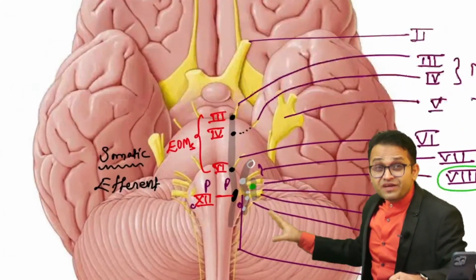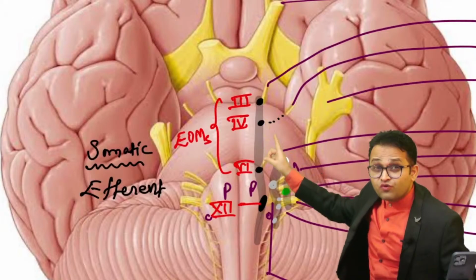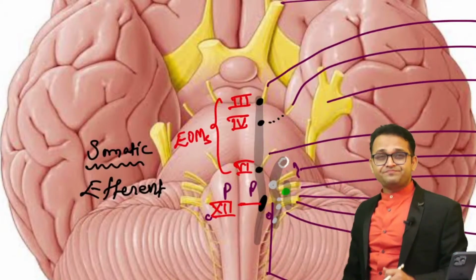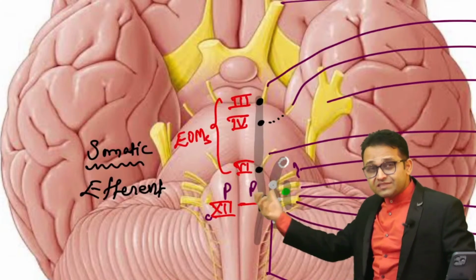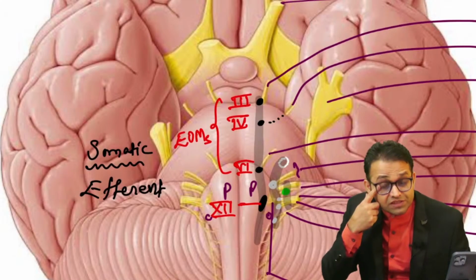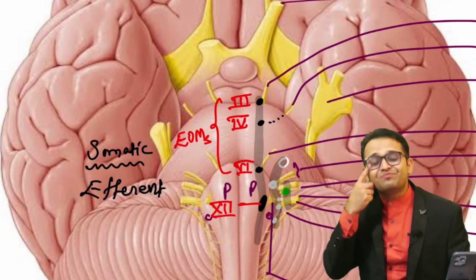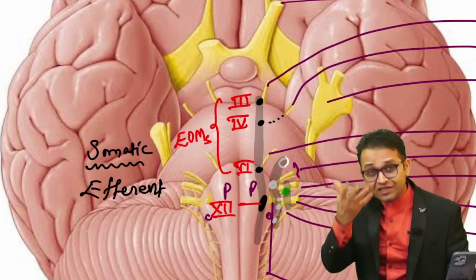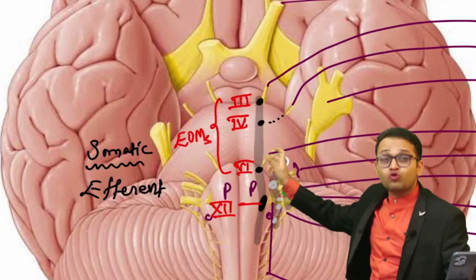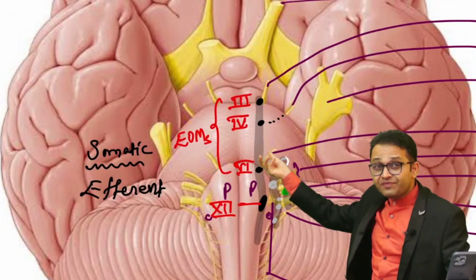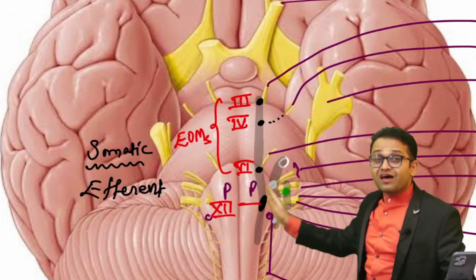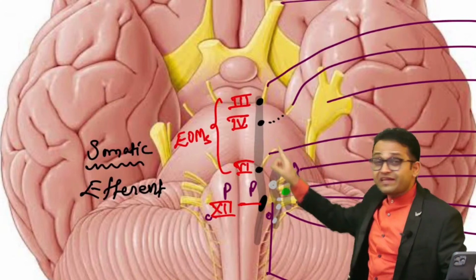The cranial nerve nuclei 3, 4, 6 and the 12th are in a vertical column within the brain. These have a similarity. Cranial nerves 3, 4, 6 supply the muscles of our what, sir? Muscles of the eyeball, the extraocular muscles. These are derived from the somites, so you say somatic, and these show movement. Movement means efferent, so these are responsible for the somatic efferent.